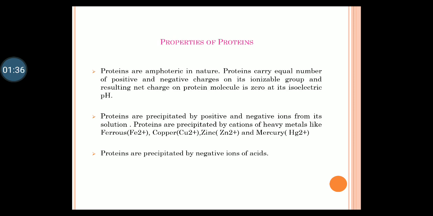Proteins are precipitated by many positive and negative ions in solution. They are mostly precipitated by the cations of heavy metals like iron, copper, zinc and mercury. They are also precipitated by negative ions of acids.